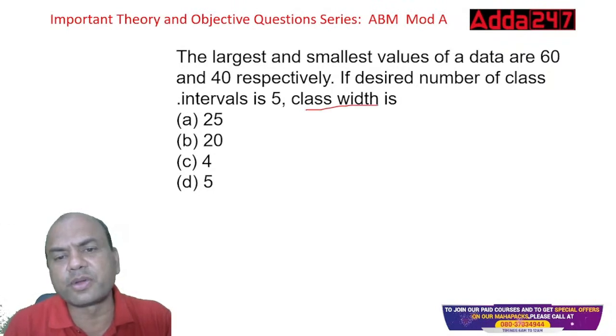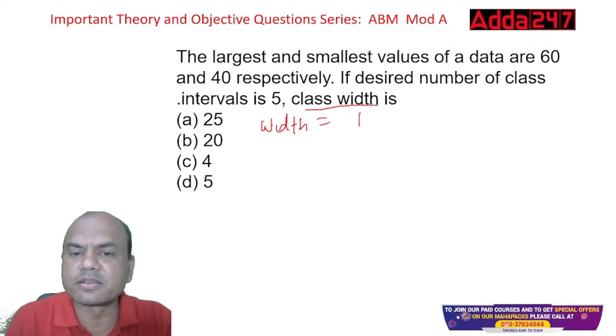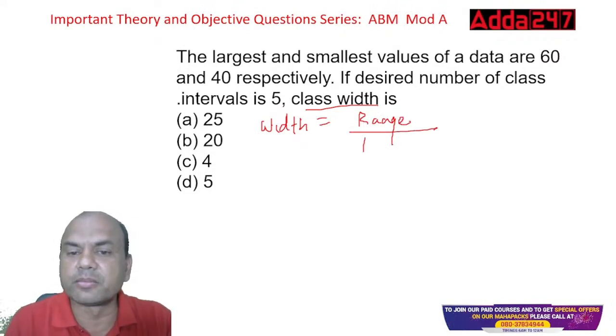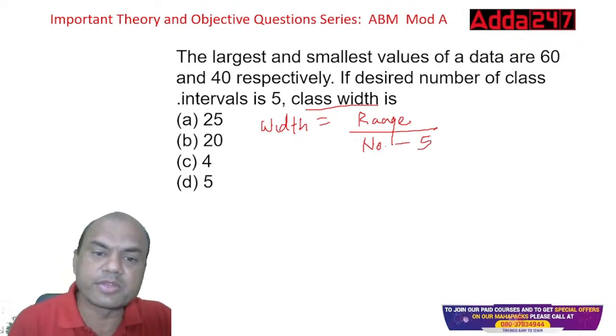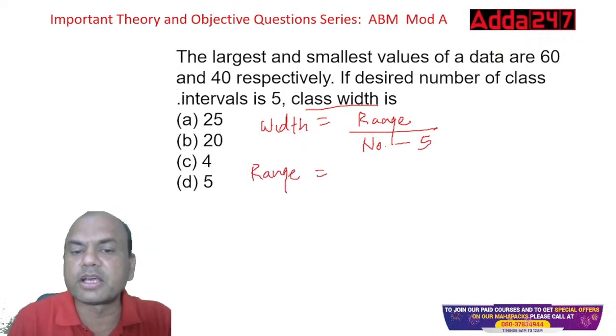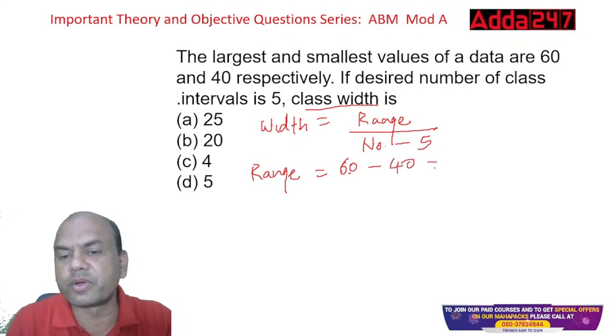How to find out the class width? I'll give you a simple formula. Width equals range upon number of classes. What is the number of classes? This is simple, 5. But what is the range? Always remember, range means always the highest minus lowest. What is the highest number? 60. See here, largest and the smallest value. So 60 minus lowest 40, that is 20.